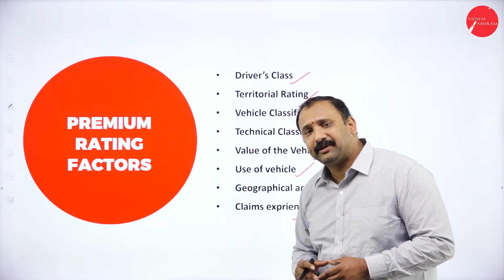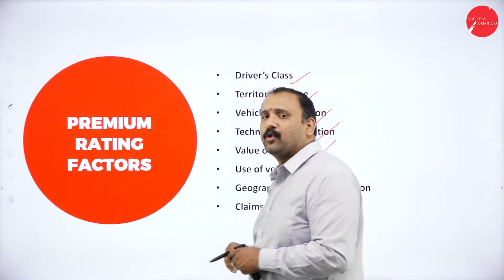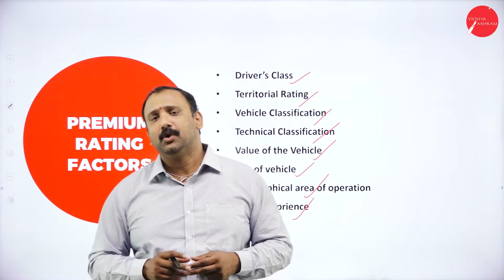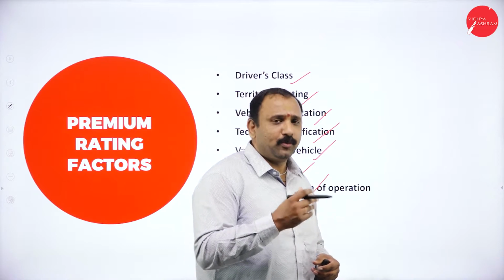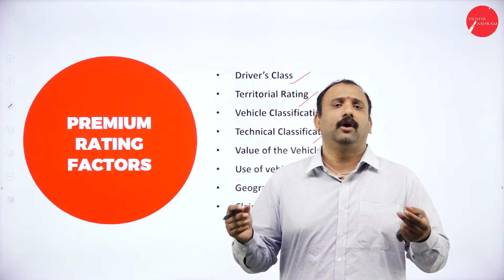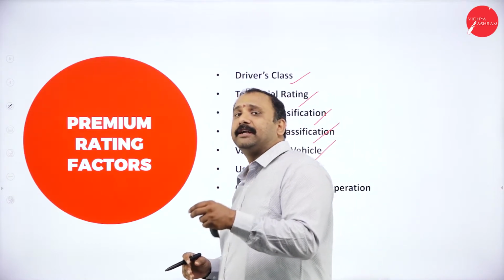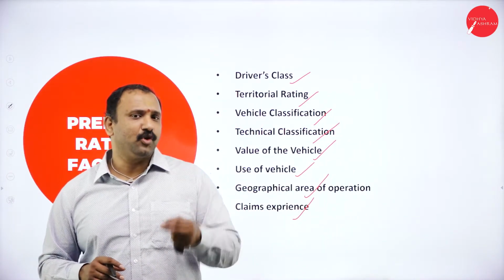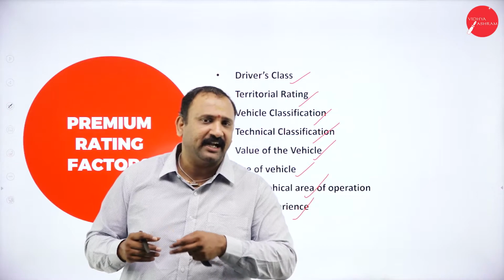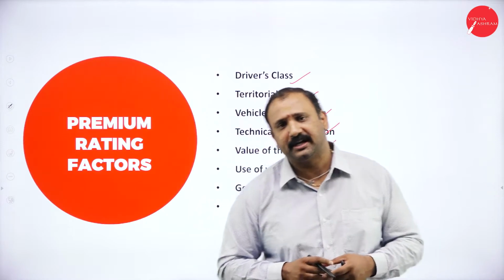Followed by the territorial rating altogether. Now, the territorial rating is the area under which you are going to be covered. So which state, which zone, which location also matters when it comes to motor insurance. Now, you might think that a car is a car which is just going to drive on the road, be it a car, a lorry, or a scooter or anything. But for the insurance company, it matters where it is going to run. So the company tries to understand under which geographical area you're working, and automatically the territorial rating comes into the picture.